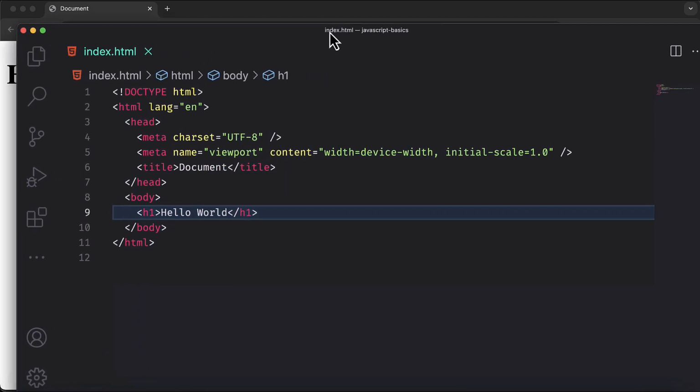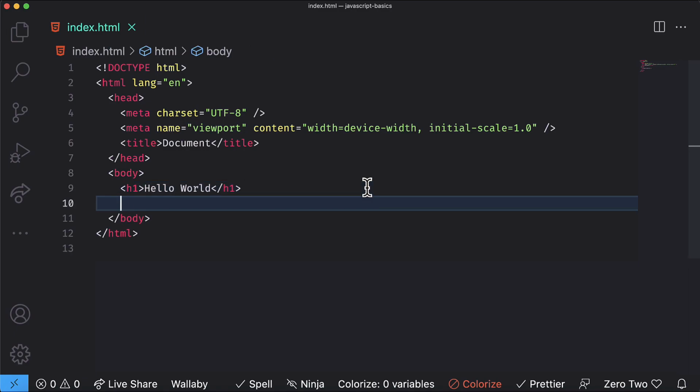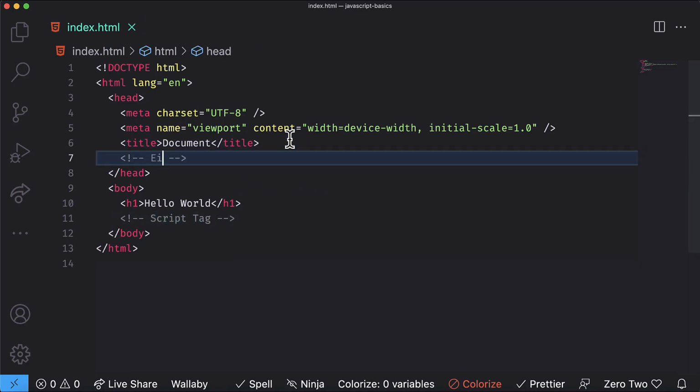Alright guys, you are now ready to write your first JavaScript code. You need a script element. Now there are two places where you can add a script element. You can add it here in the head section or in the body section. But the best practice is to put the script element at the end of the body section after all the elements of HTML. So here after H1, I am writing script and pressing the tab button. This is your script element.